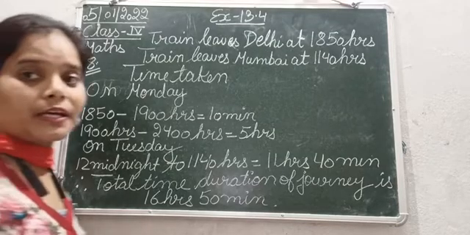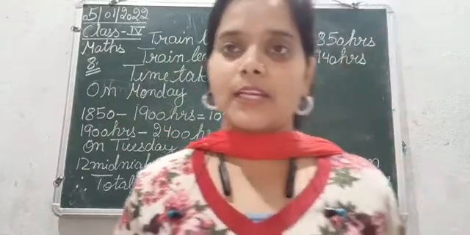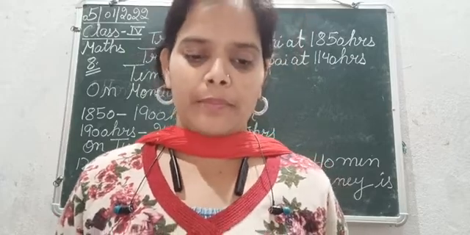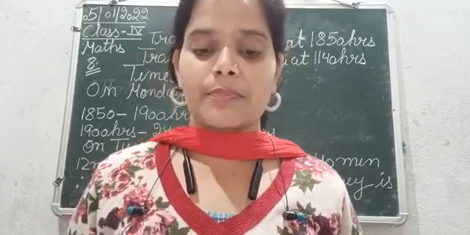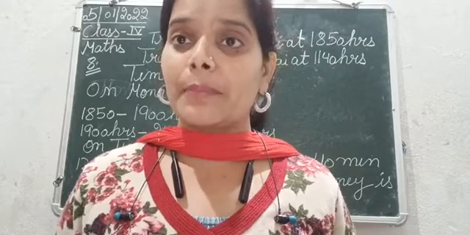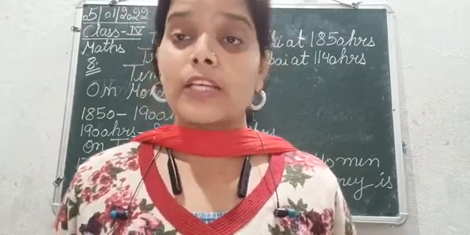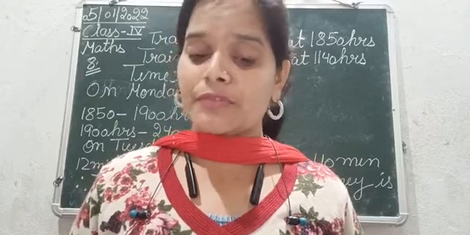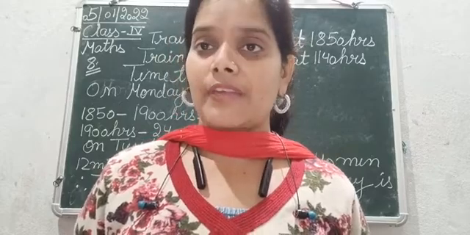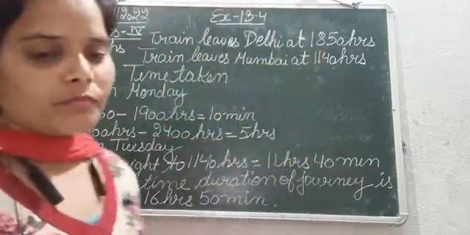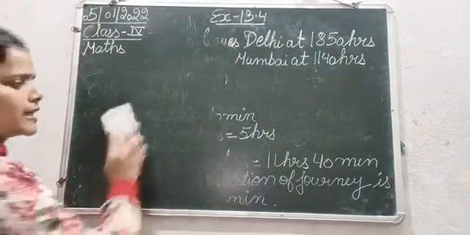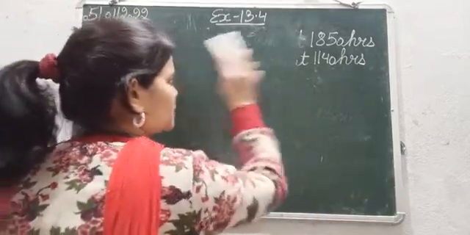Moving next to question number 9. A movie starts at 6:20 p.m. and lasts for 2 hours 50 minutes. At what time does it end? So a movie starts at 6:20 p.m. in the evening, and the duration of the movie was 2 hours 50 minutes. At what time does it end? That we need to find out. Similarly, we just have to add the time, nothing else. We will just keep on adding the time.